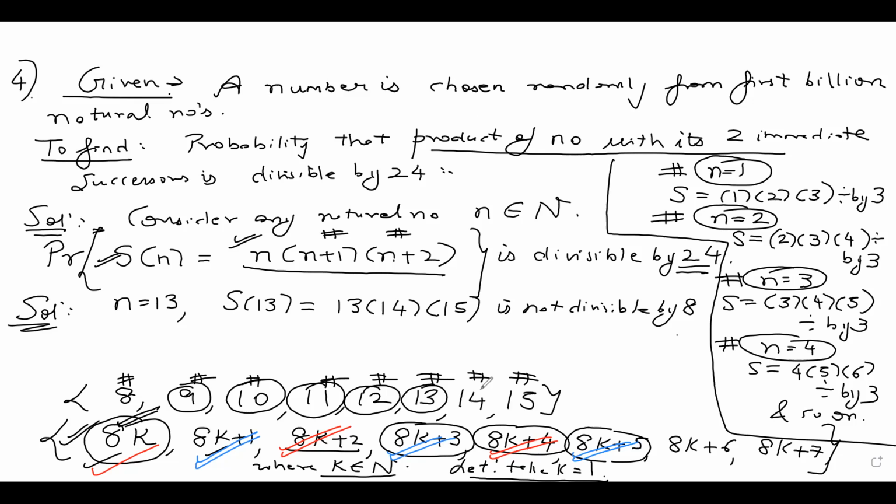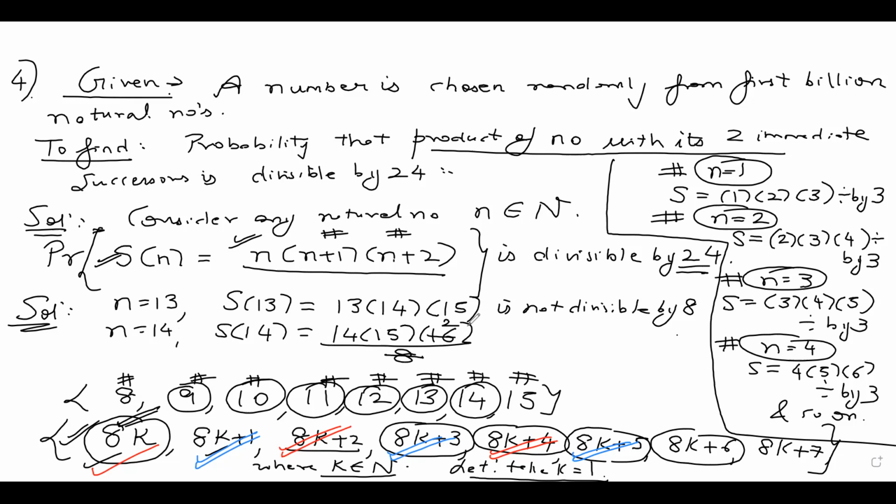Then let's look at the next number, which is 14, which is of the form 8k plus 6. So for n equal to 14, S of 14 will be how much? 14 into 14 plus 1, 15 into 14 plus 2, 16. You can see it's divisible by 8. 8 2s are 16. So I can put a red tick that all numbers of the form 8k plus 6 are divisible by 8. And then let's take the last one.